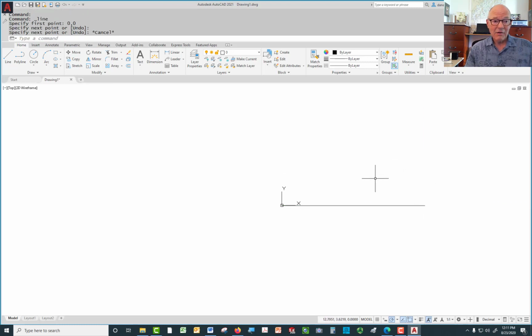Now I'm going to do another line. Now I have something to snap to. By something to snap to, I mean once you've got elements drawn, every CAD program does this, and it really has to be accurate. I'm not going to have to type in 0,0 or eyeball where I want to go. Watch what happens as I get near that line. You can see there's a little green box that shows up at the end. That's because Object Snap is set right now to look automatically for endpoints and several other elements on individual entities.